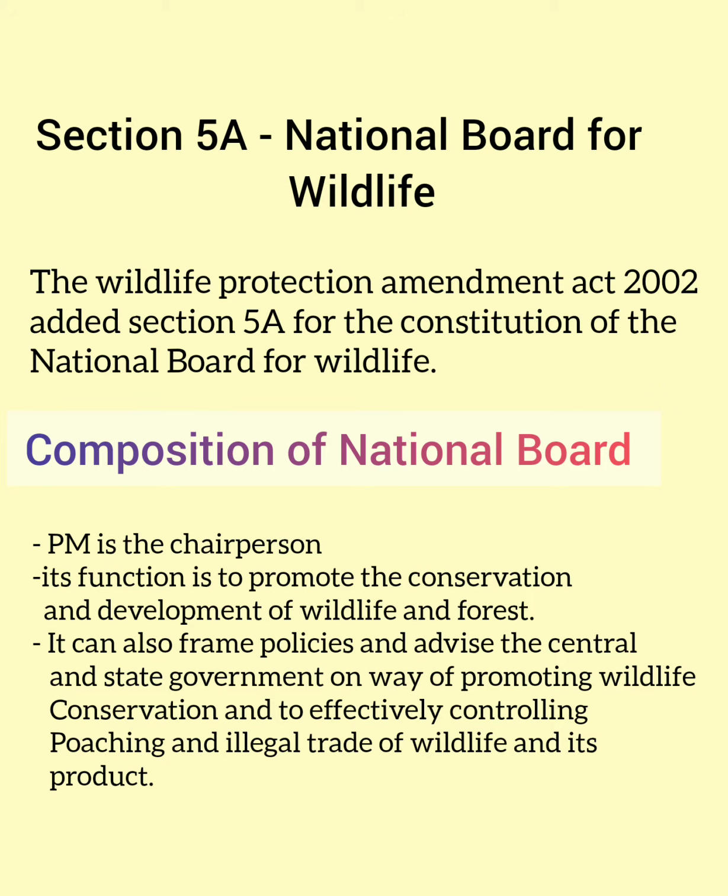This act was amended in 2002 and Section 5A was added for the setup of the National Board for Wildlife. The Prime Minister is the chairperson of this board, and its function is to promote conservation and development, and to frame policies to advise the central government as well as the state government.